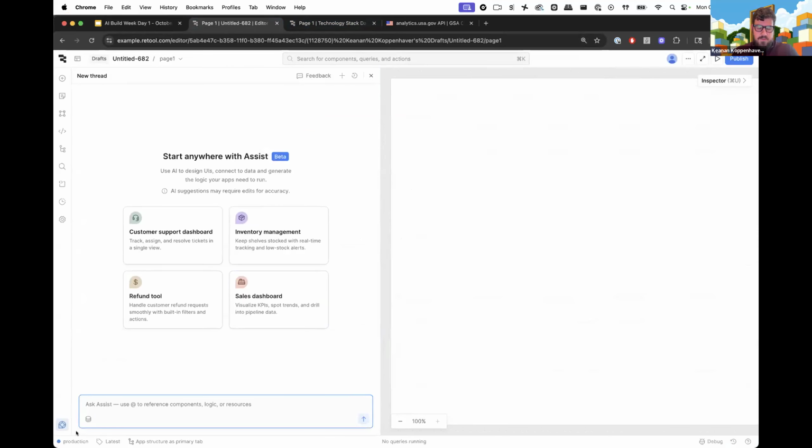If you're familiar with Retool, you'll notice this panel, like I mentioned, is brand new. You can toggle it on and off using this icon down here in the bottom left. You can see that we're going to use AI to design UIs. If you just want an example, you can choose one of these four prompts that are already pre-written for you. But we're going to do our own thing because we know what we want to do.